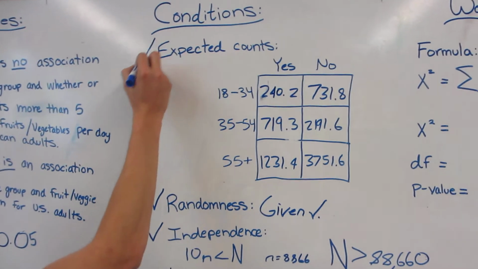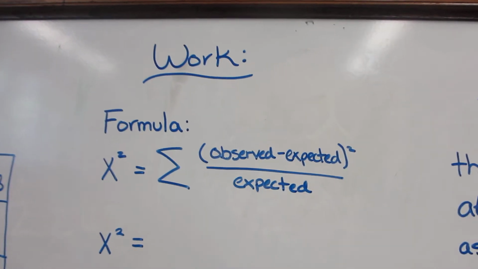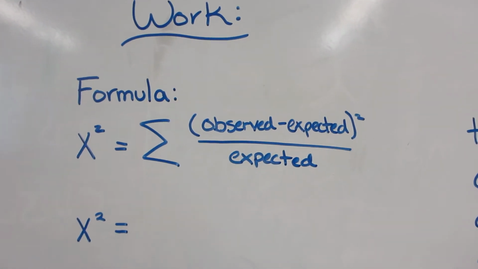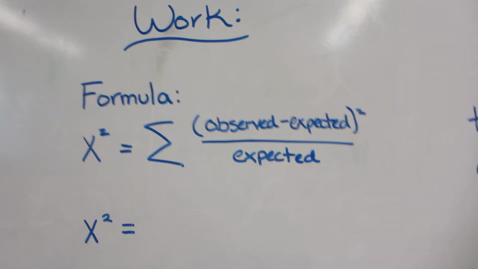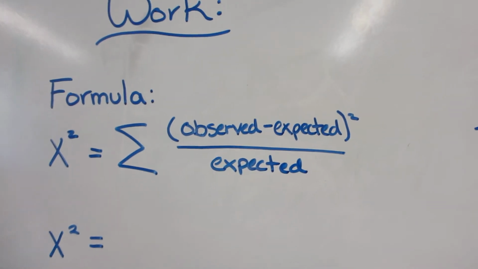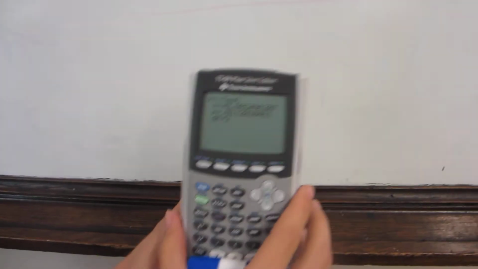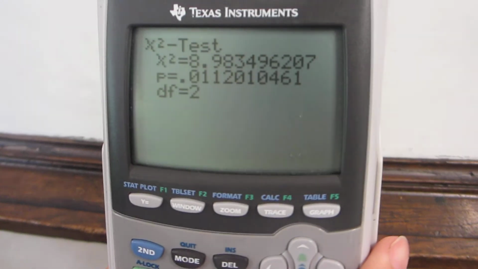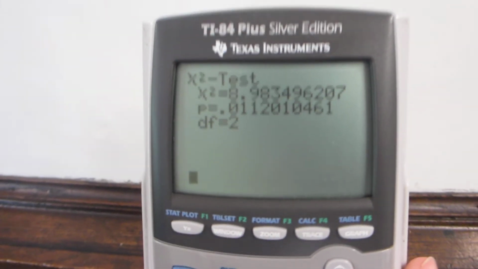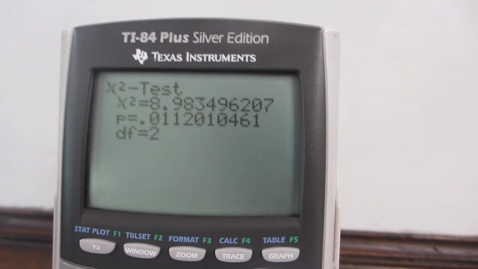All check. So now we're going to go to our work. Here is the formula for a chi-squared test. That is on your formula sheet, if you use the formula sheet, or you can just remember it. It's pretty simple. Now we're going to go back to do our chi-squared test. Go to stat test, go to the thing that looks like an x squared, and as long as you've got your matrix, you're good to go. So there are our values.